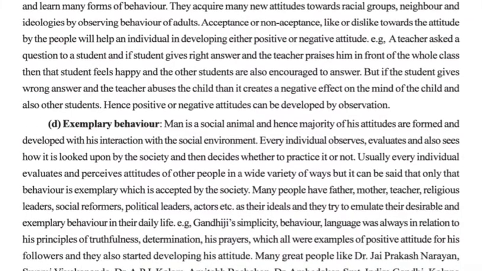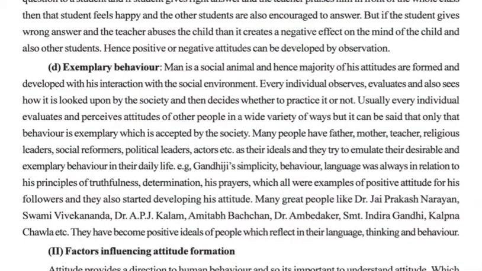And then the last method, that is exemplary behavior, is given over here. We know that a man learns his behavior or develops something because of his interaction in the social environment, and the social environment is the environment in which he lives. So the individual observes the social environment around him. He evaluates from that environment, and he also sees how it is looked upon in society, meaning what society will perceive if he does the same thing, and then he decides whether to do it or not.